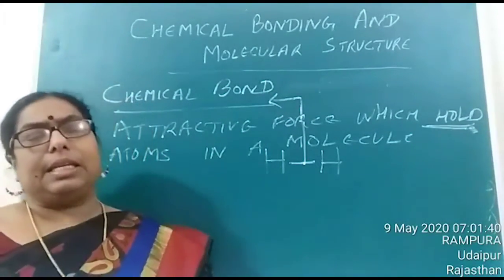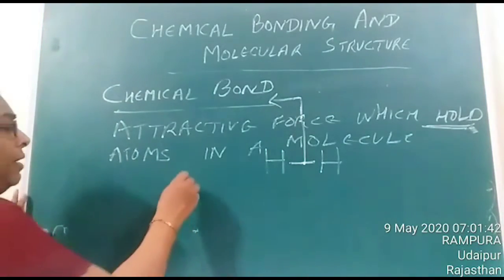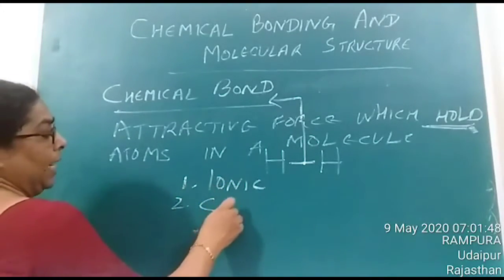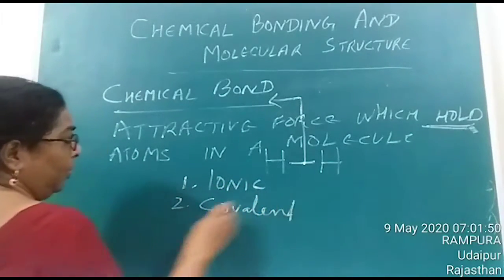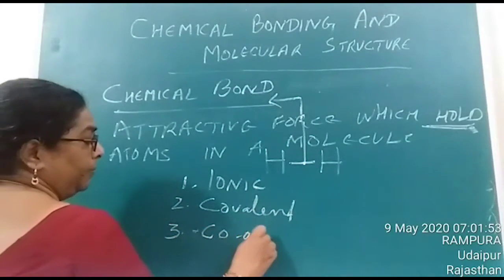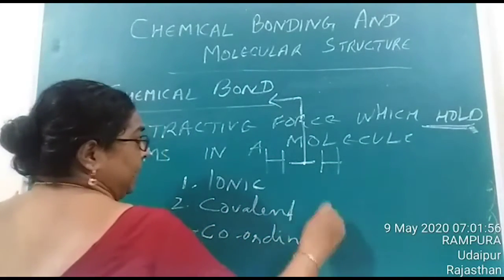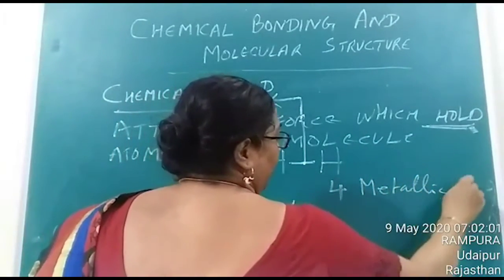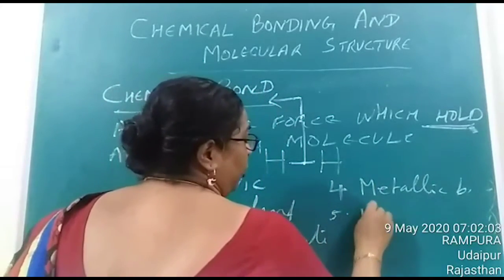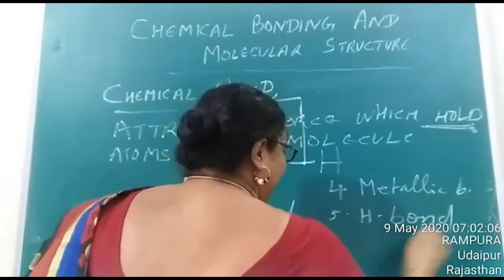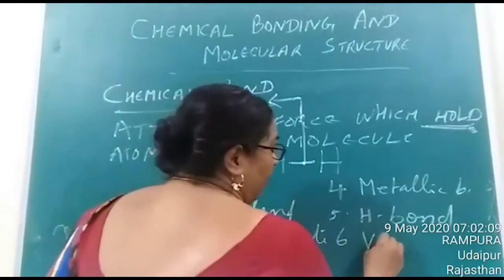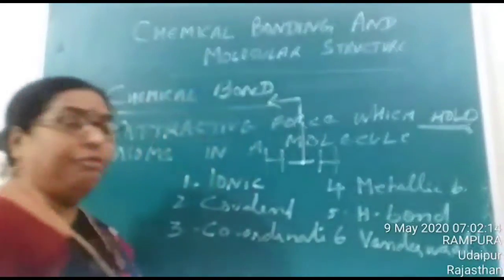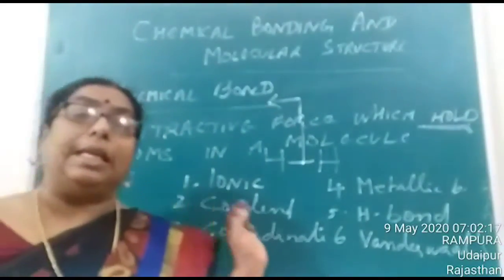Is it clear? This chemical bond, children, is of different types. It can be an ionic bond, or a covalent bond, or a coordinate bond, or a metallic bond, or we can consider the hydrogen bond, or in addition to this we can study about van der Waals force also. These are the different types of attractive force which hold the atoms together in a molecule.